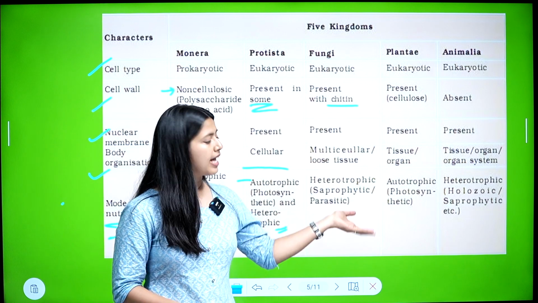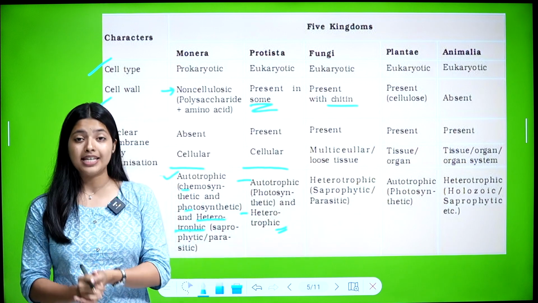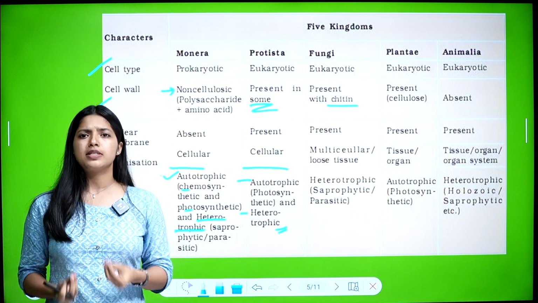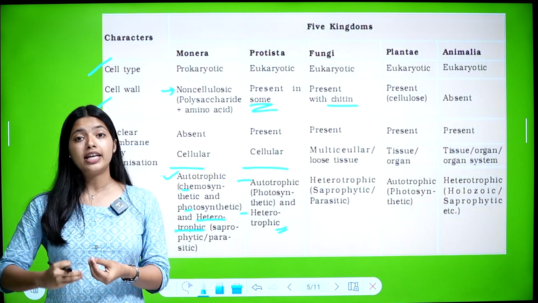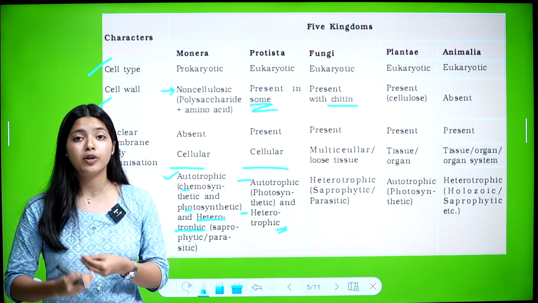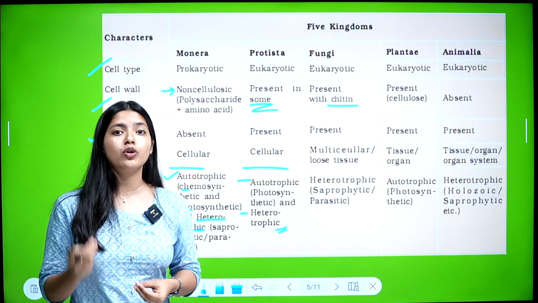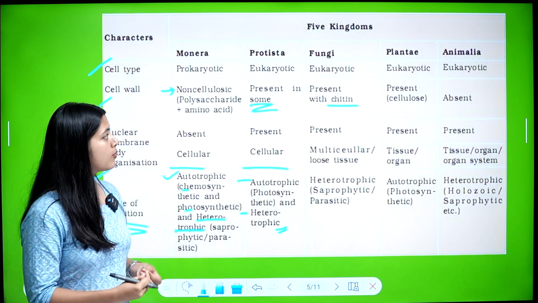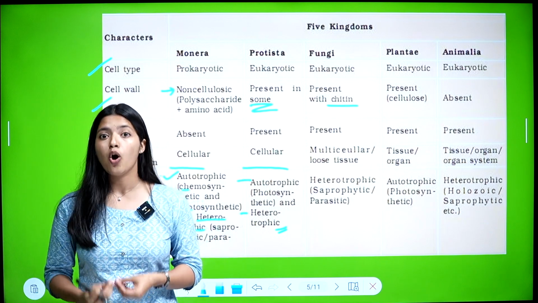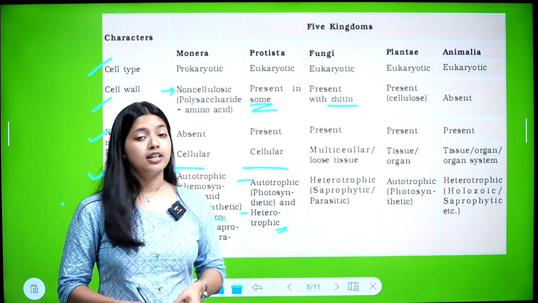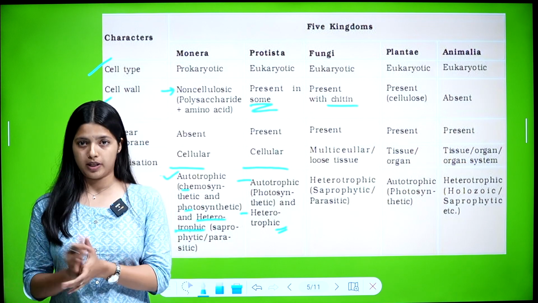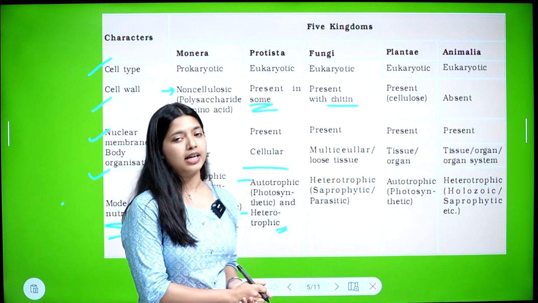And in Plantae, they are autotrophic. Yes, plants are the primary producers. They can produce food by themselves. They don't have to depend on any other organism for food. Their food production is by the process of photosynthesis. So plants can produce food by themselves, hence they are autotrophic, and the process is photosynthesis.